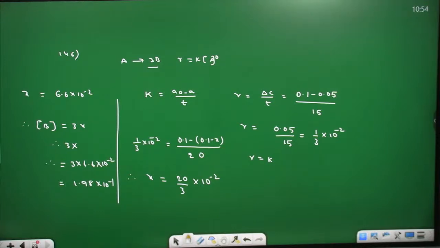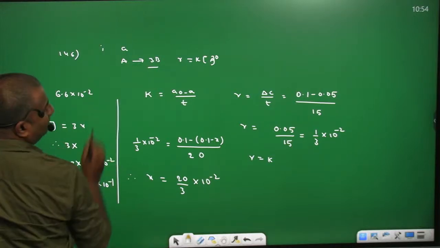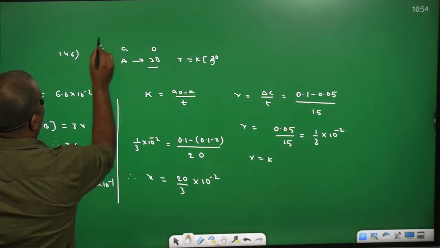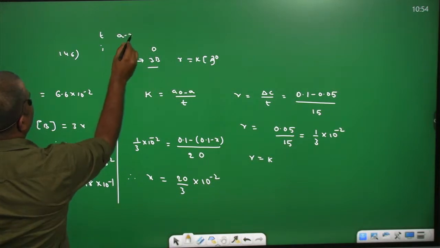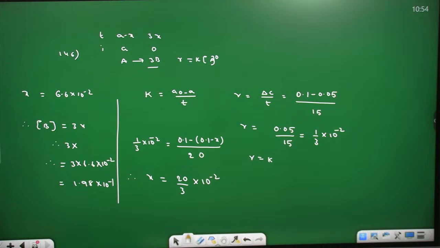Concentration of B is nothing but 3x, because initial concentration we are going to write A. This is 0. After time t, this becomes A minus x, but this is 3x. So concentration at 20 seconds becomes 3 into x. We found only x. Right one. Next one.